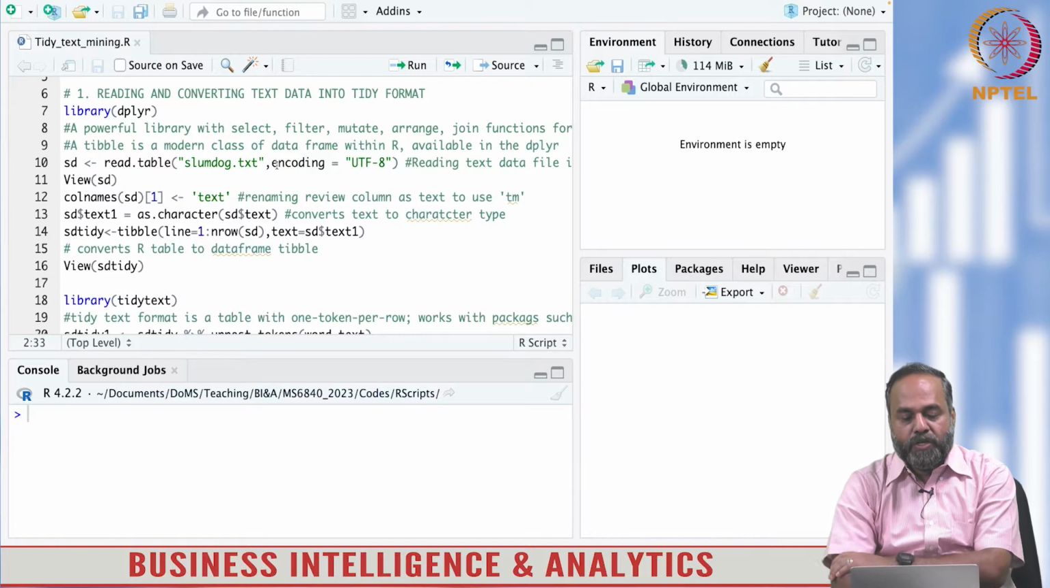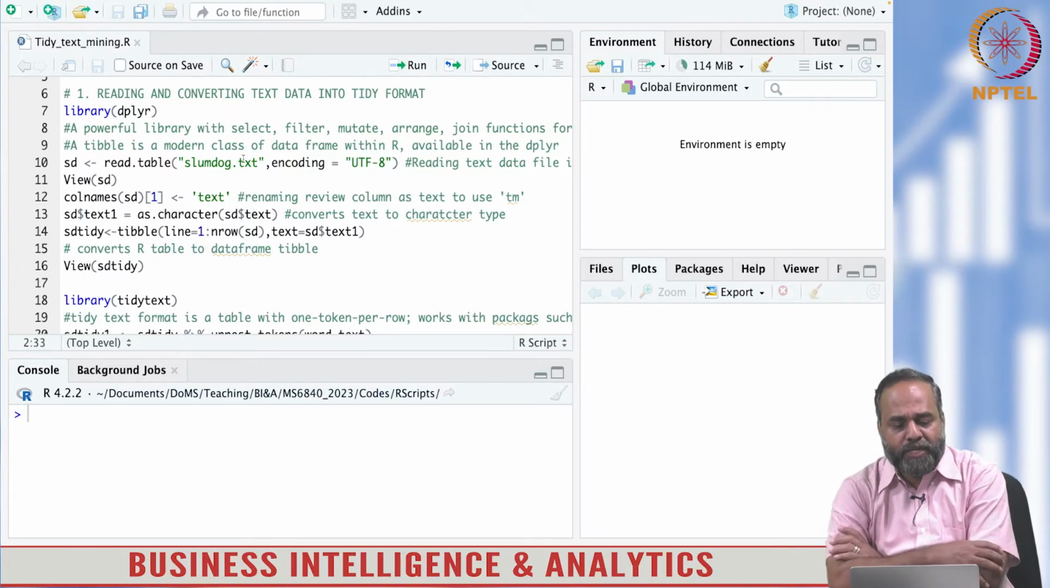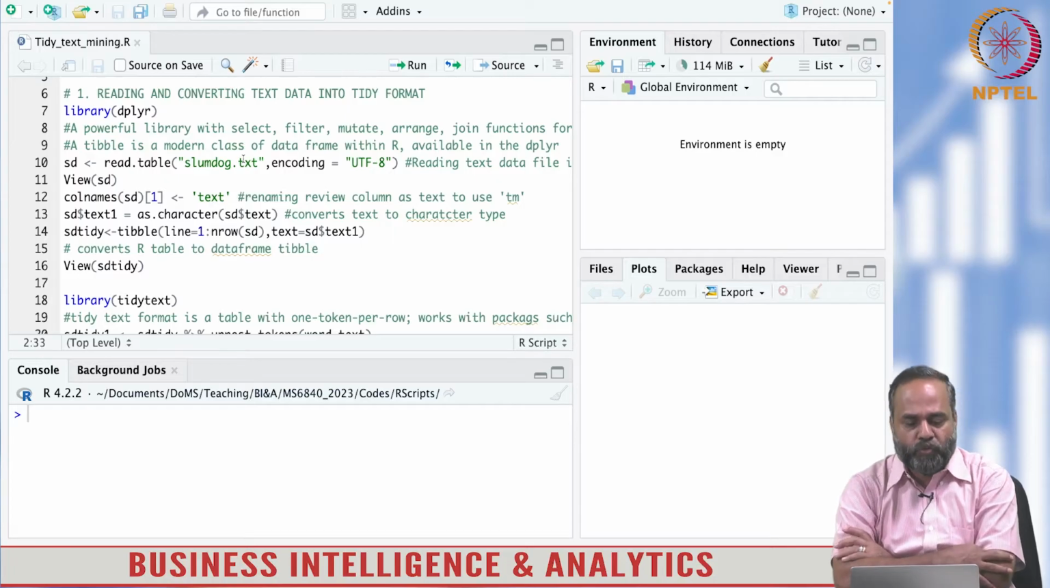So the data actually pertains to a discussion forum. As I said, when the movie Slumdog Millionaire was released, there was an intense discussion on the movie. Of course the movie is a lot of entertainment and people like it, but there was also a complaint that India was depicted as a country of slums.